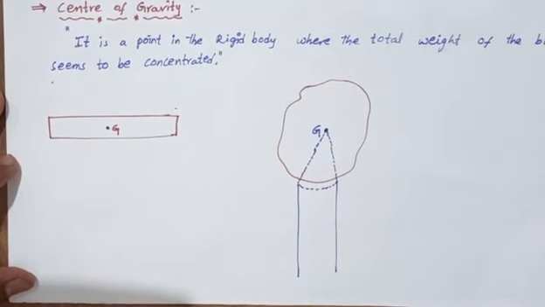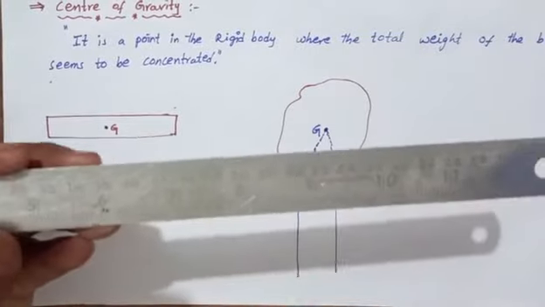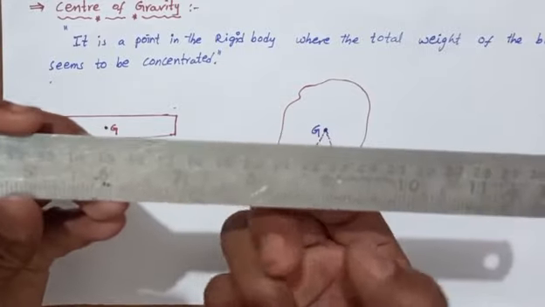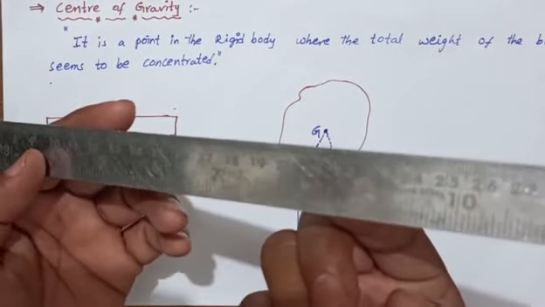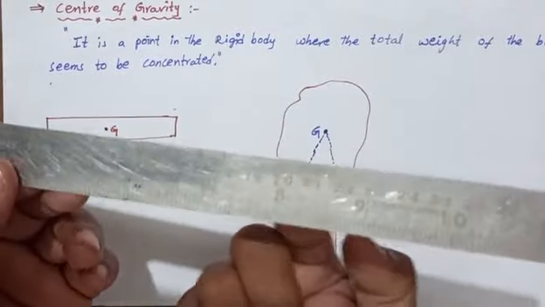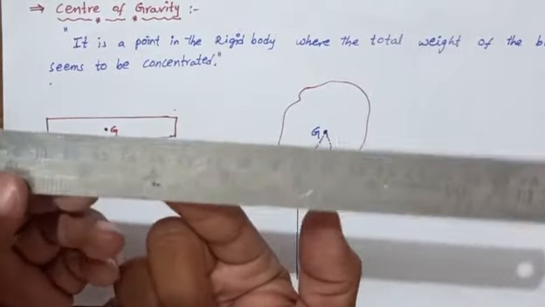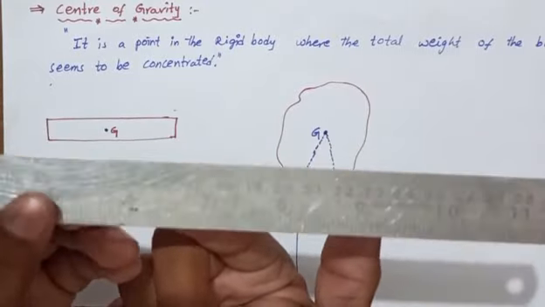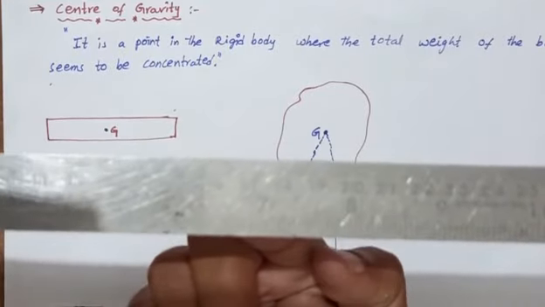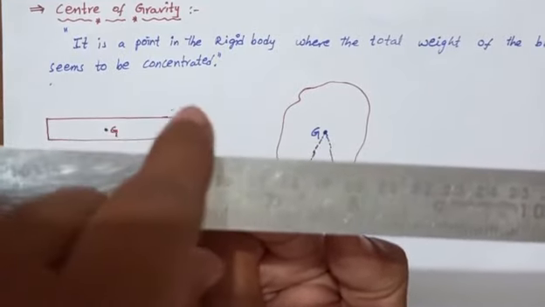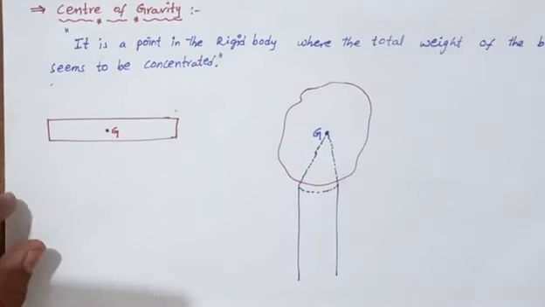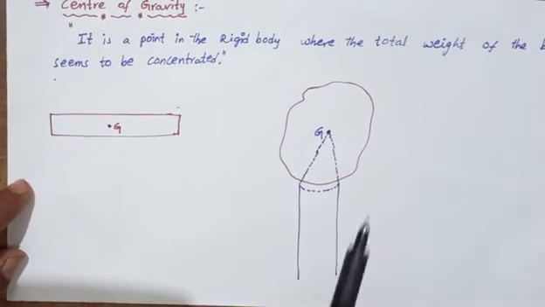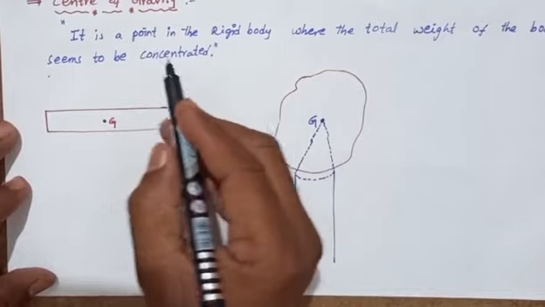So for example, take a scale. If we put the support at this point, it falls down. At the next point, it stays straight, because at this point the total weight is concentrated, so it is called the center of gravity.